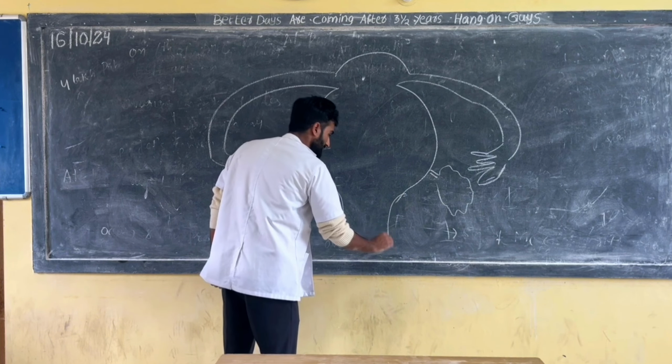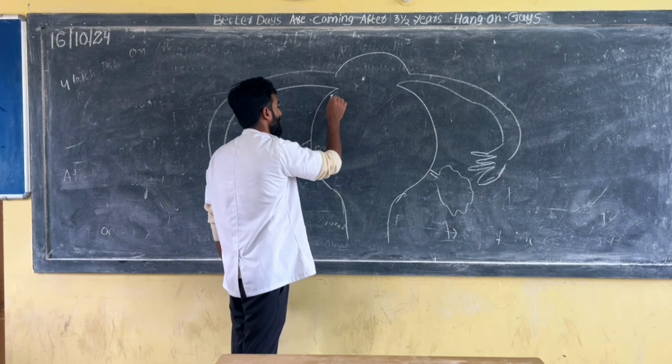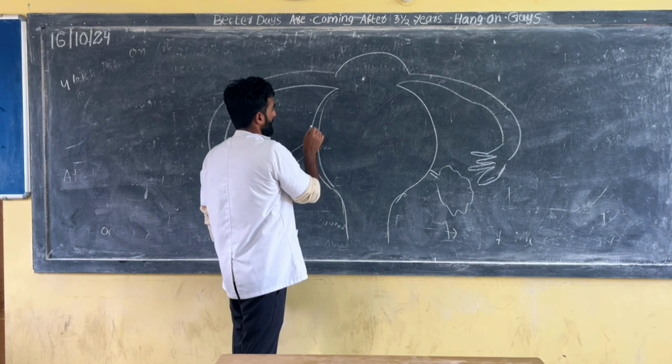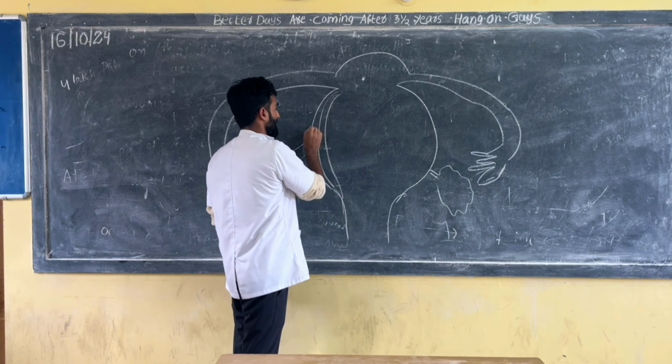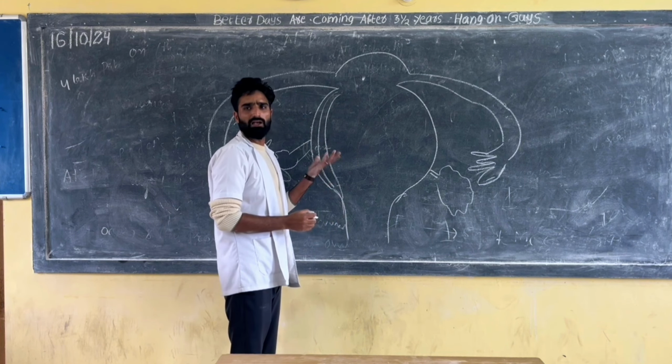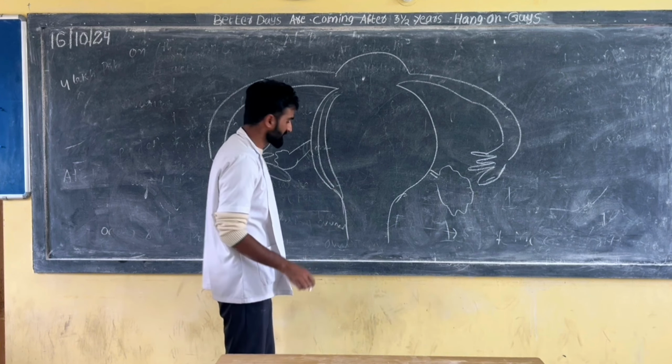This uterus has three layers. How many layers? Three layers: first layer, second layer, and third layer. Perimetrium, myometrium, and the endometrium, which everyone knows. Clear? Yes, sir.